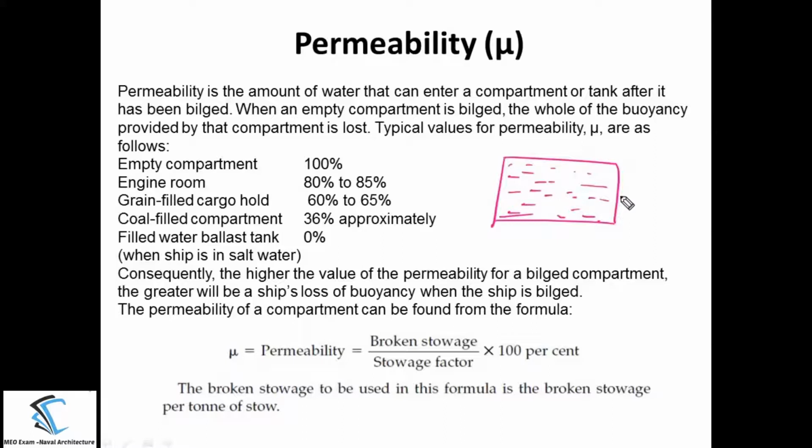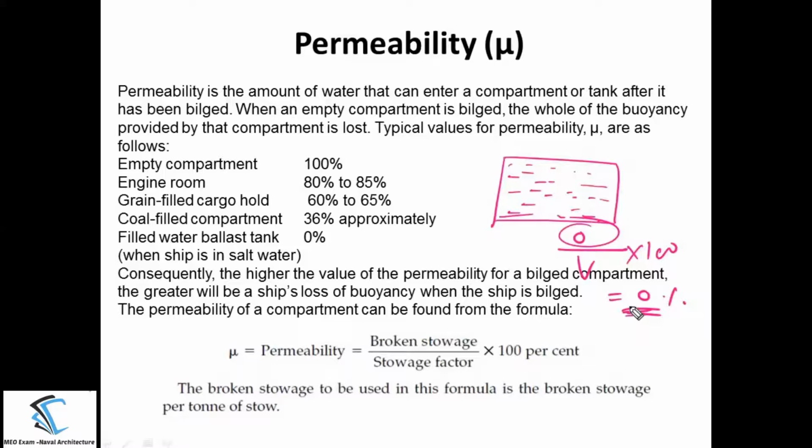This whole tank is occupied by this water. Now there is no empty space within this tank, which means there is no broken stowage over here. So broken stowage is 0 divided by stowage factor, meaning the total volume, some volume will be there, into 100. So the numerator is 0. It means that this whole term will be 0. So if a filled water ballast tank is there, the permeability is always 0.